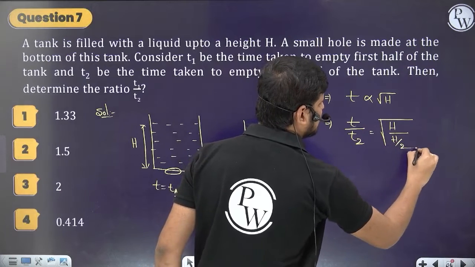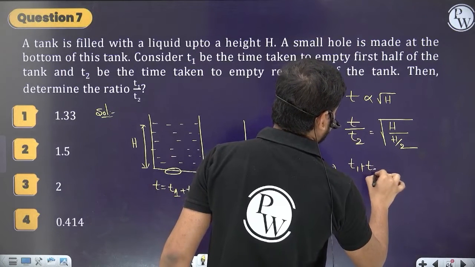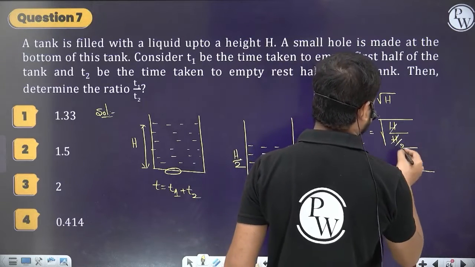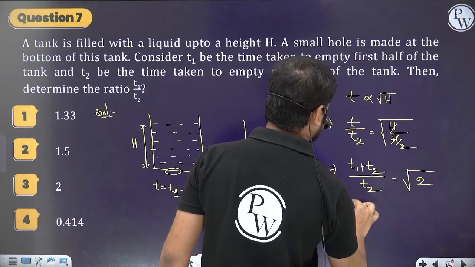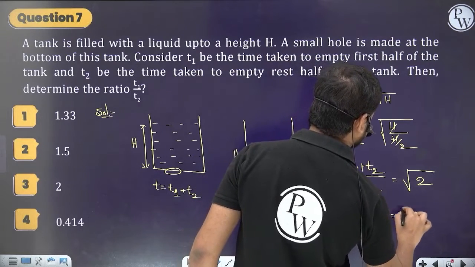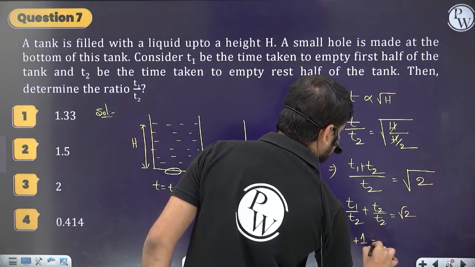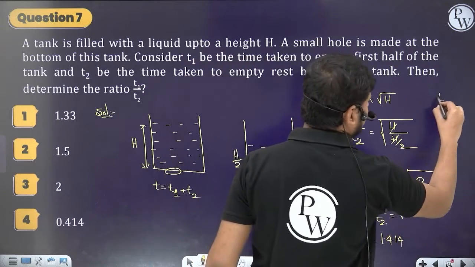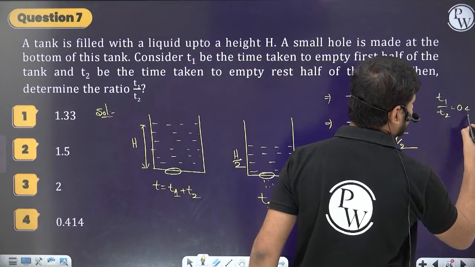So t is nothing but t1 plus t2, divided by t2, equals root over, so the h gets cancelled, giving 2 root 2. Then I can write T1 by T2 plus T2 by T2 equals root 2. I need the T1 by T2 ratio. So T1 by T2 plus 1 equals root 2, what is the value of root 2? 1.414. So T1 by T2 equals 1.414 minus 1, which is 0.414.